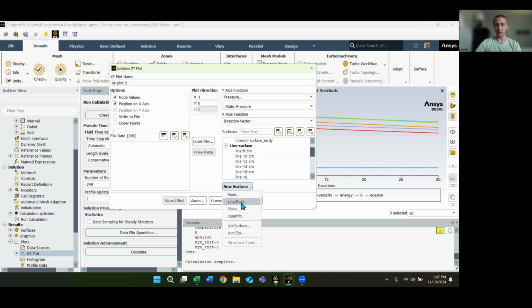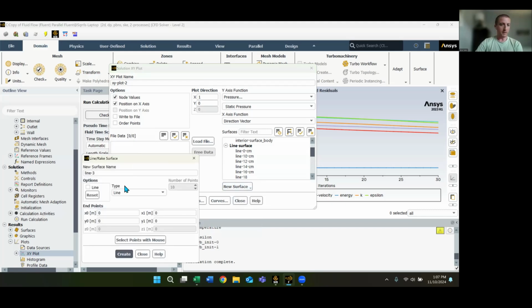So we create a new surface line. I'm going to name it something I can know what it is, so 0.2 centimeters. The X value we're calculating off of the origin, so that value is going to be 1.065.